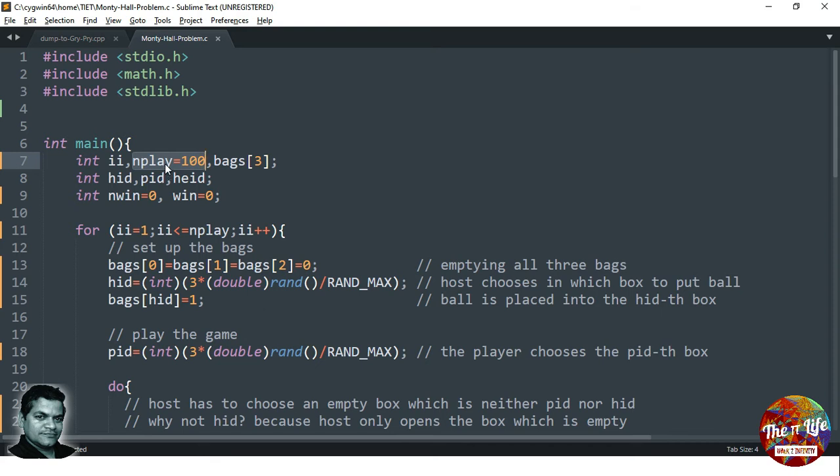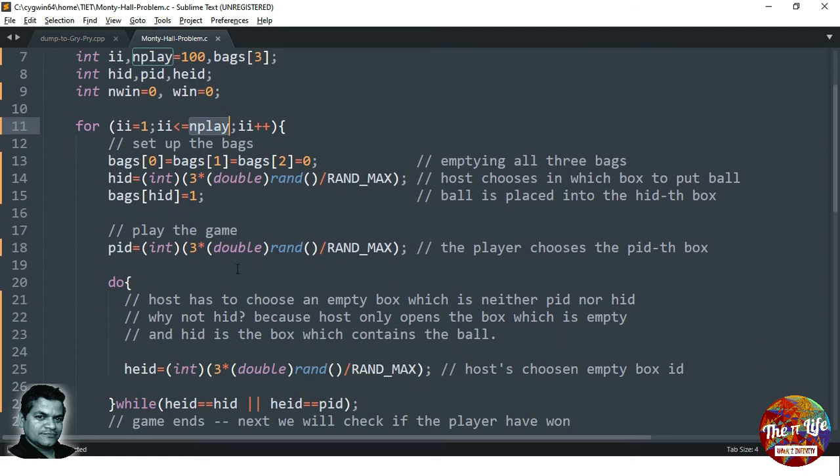What I have is how many times I want to play, 100 times. How many bags do I have? 3 bags. And then these two variables are how many times I have won out of this 100, and for a particular game, did I win or not. So these two variables will contain that information. Then I have a loop here. That loop runs for n play times. So how much is n play? n play is 100. So 100 times this loop will run.